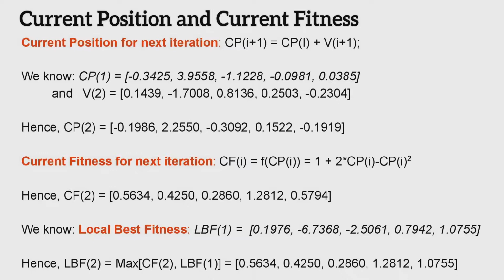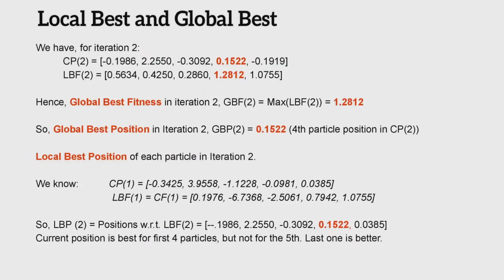LBF1 values are shown on the screen, so what will be the LBF2 values? 0.5634 and 0.1976. The former is better as it's a maximization problem. Similarly, for 0.4250 and minus 6.7368, the former is better again because it's a maximization problem. By comparing the respective values of CF2 and LBF1 and taking the maximum value out, we can form LBF2. So only the fifth position is different between CF2 and LBF2. Then we can find out the global best fitness and global best position as well as the local best position.